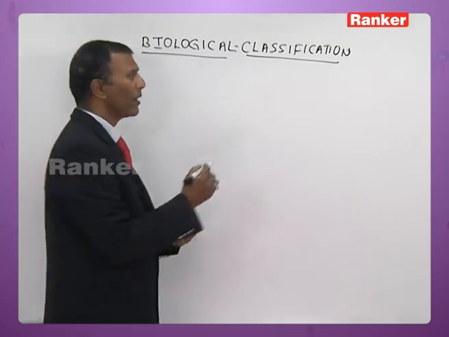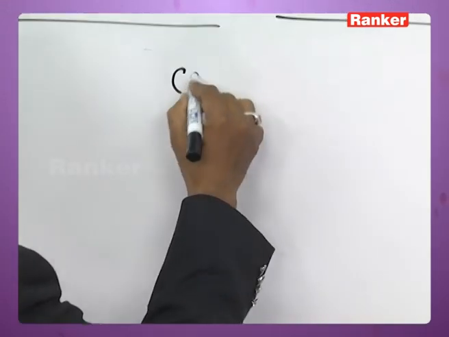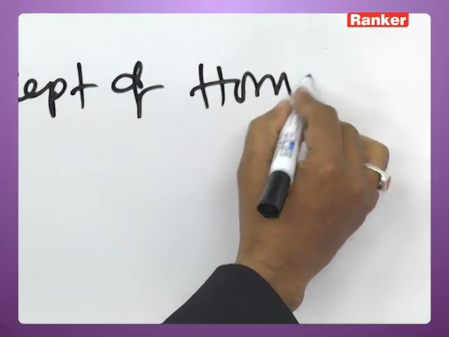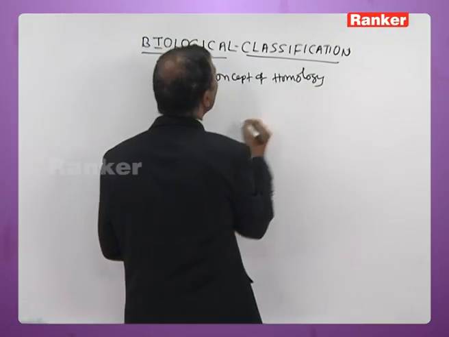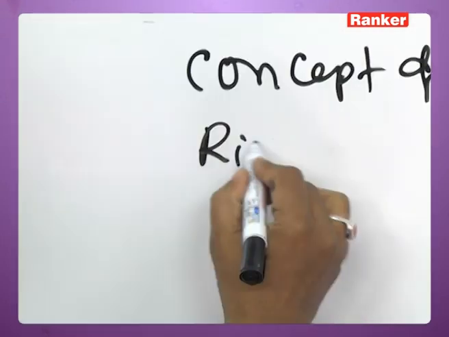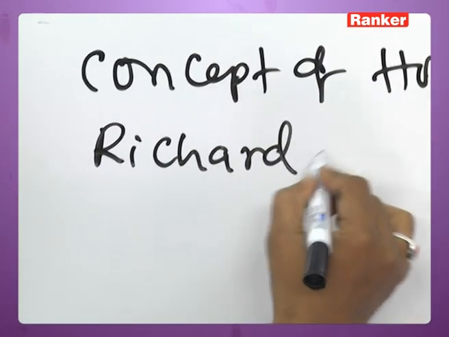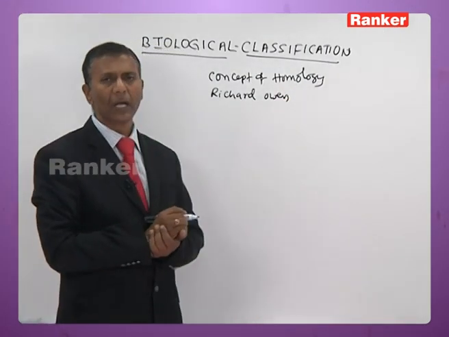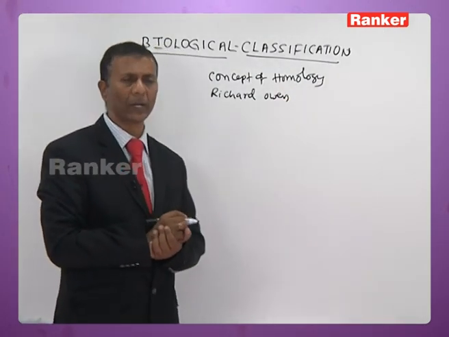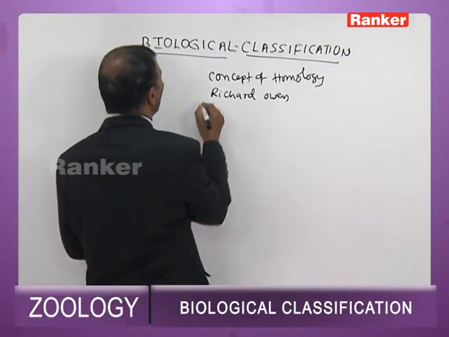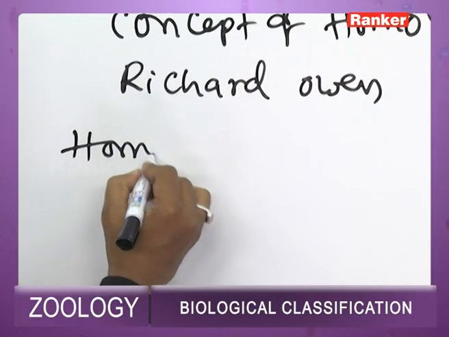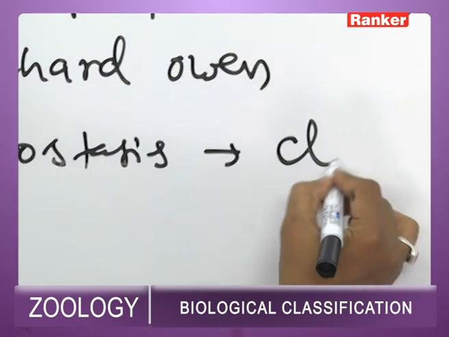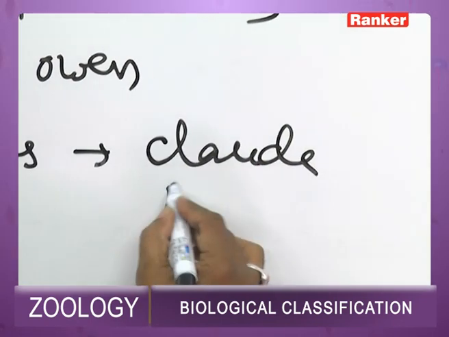Now, the concept of homology was put forth by Richard Owen. Then the concept of homeostasis was put forth by Claude Bernard.